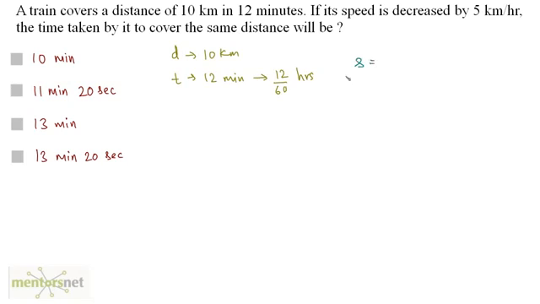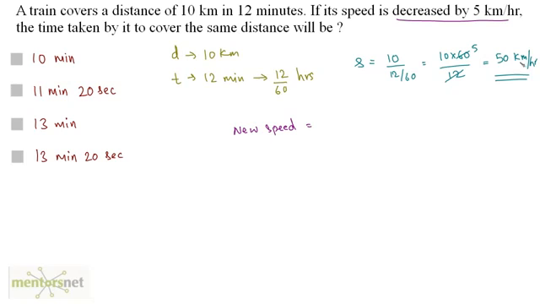Speed is equal to distance upon time, which is 10 by 12 by 60, and that's 10 times 60 by 12. So 12 fives are 60, 10 times 5 is 50. So 50 kilometers per hour is the speed of this train. Now this speed is decreased by 5 kilometers. So the new speed is 50 kilometers minus 5 kilometers, that's 45 kilometers per hour. Now the question is how much time is taken by this train to cover the same distance with this new speed?